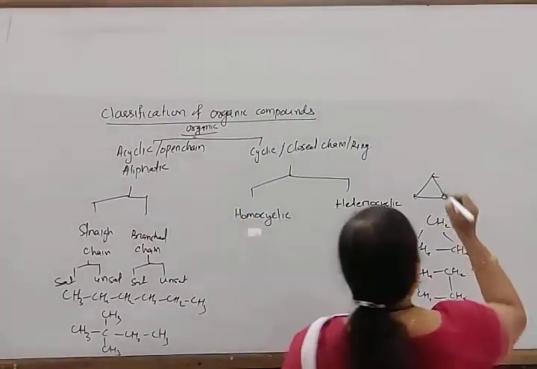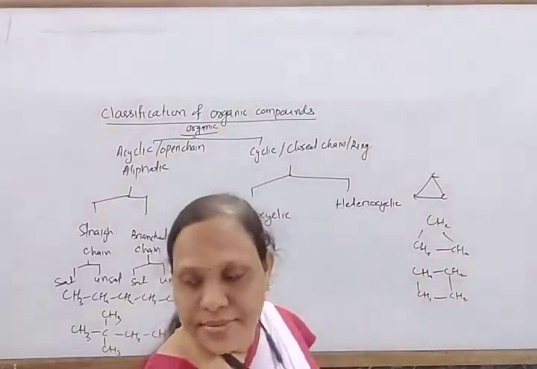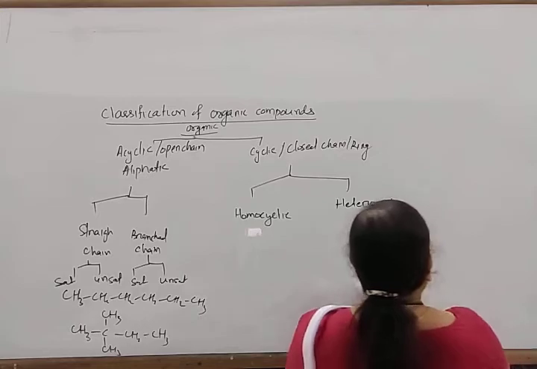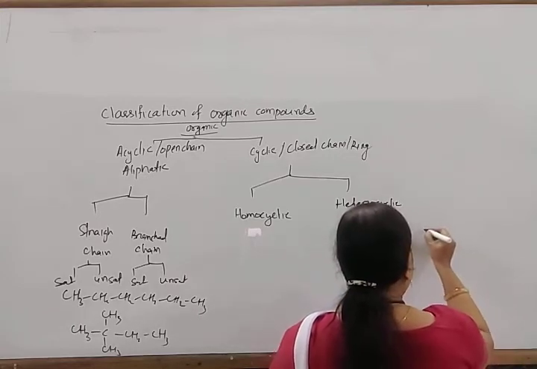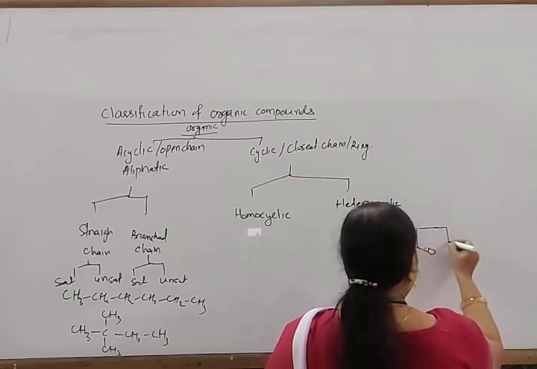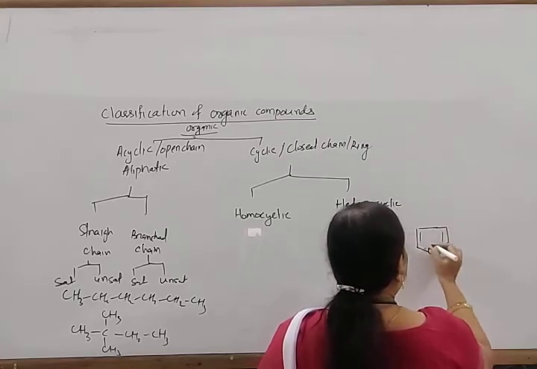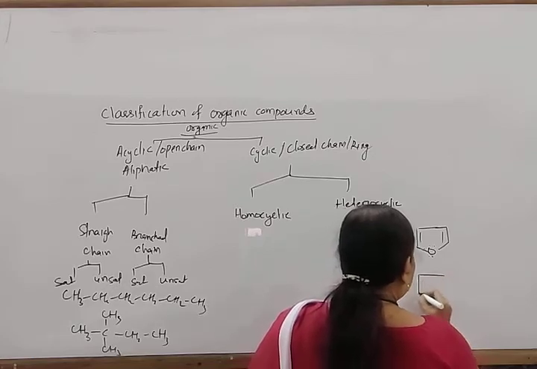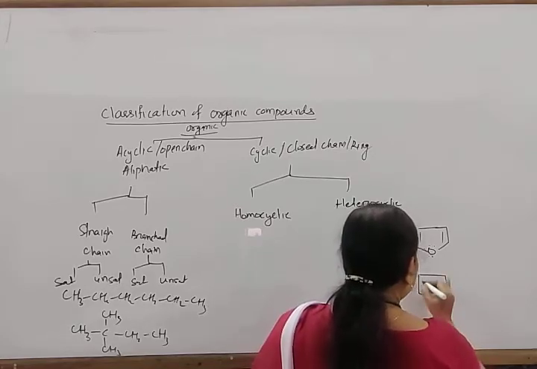Some heterocyclic compounds are like here. If oxygen is there, this is called furan. Similarly, another compound is thiophene, if sulfur is there.